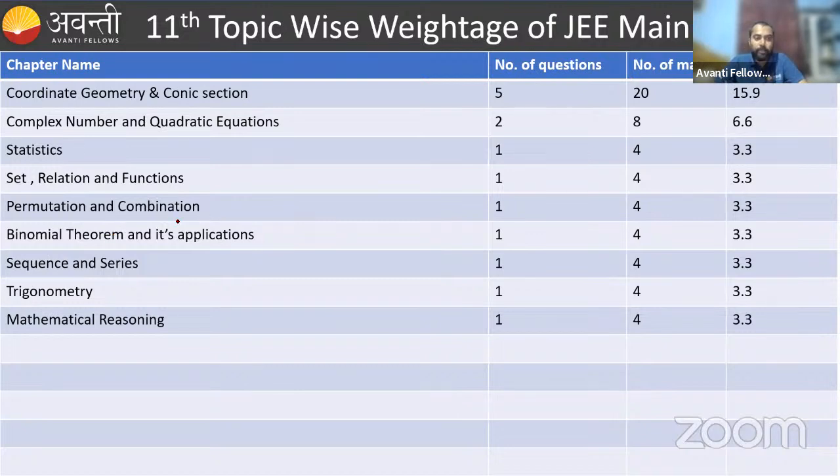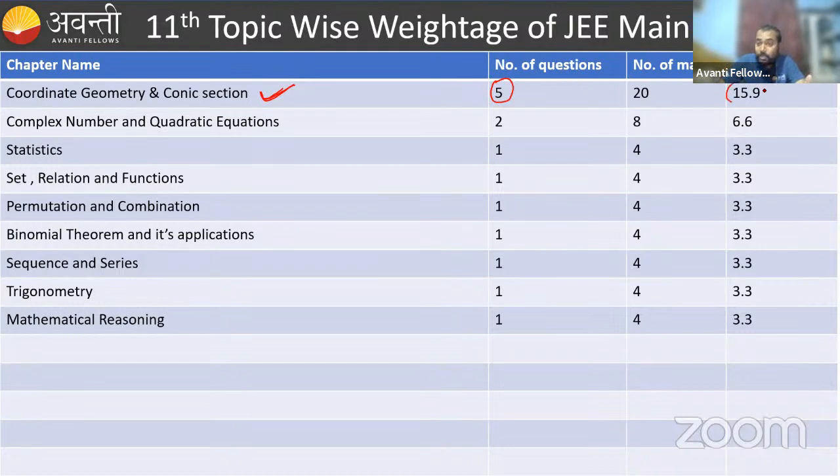Like in the first section, I already mentioned here coordinate geometry and conic sections. I already told you 5 questions are coming. That means you will get 20 marks if you are solving 5 questions from coordinate geometry and conic sections correctly.